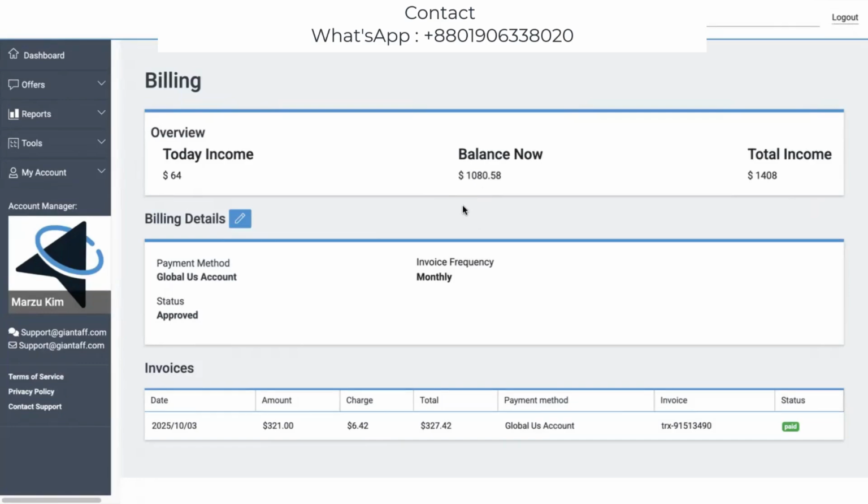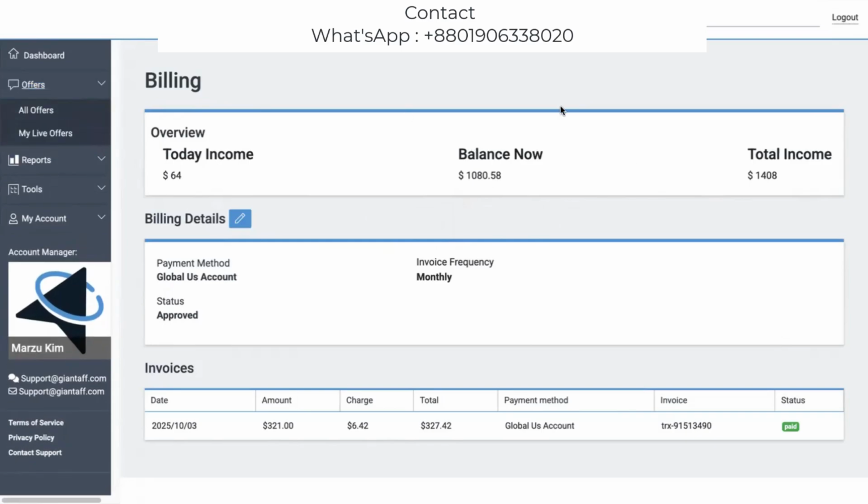So first of all, we have to choose a very good product. Then we have to promote the offer in the USA. If we can target our perfect audience, then we can expect a very, very good, handsome amount. We have to target and retarget our audience. We have to track our audience so that we can easily earn this type of amount each and every month.